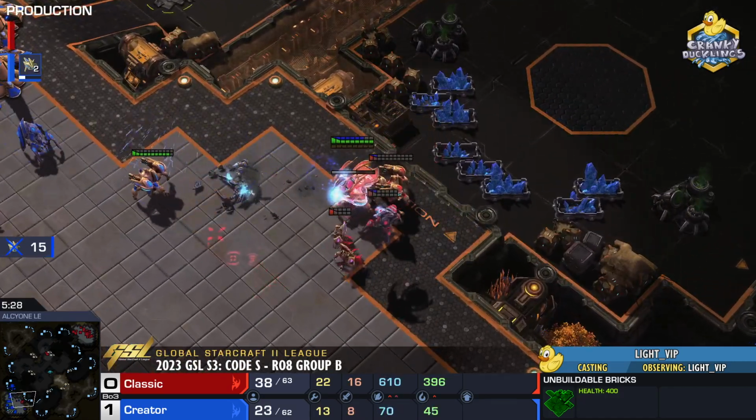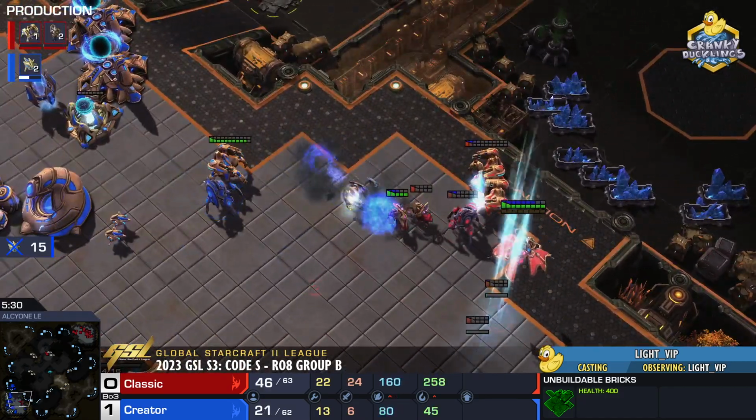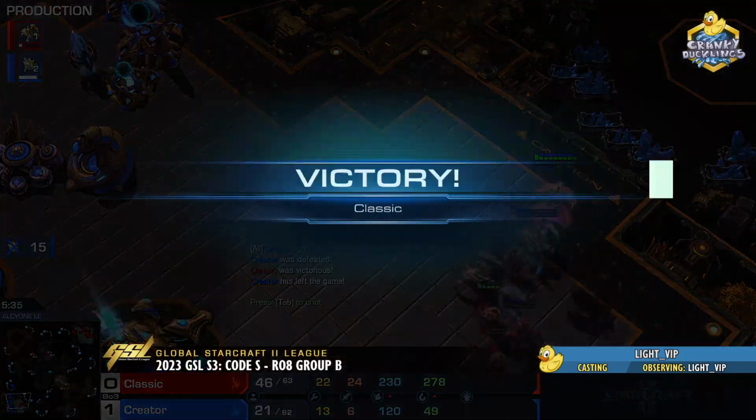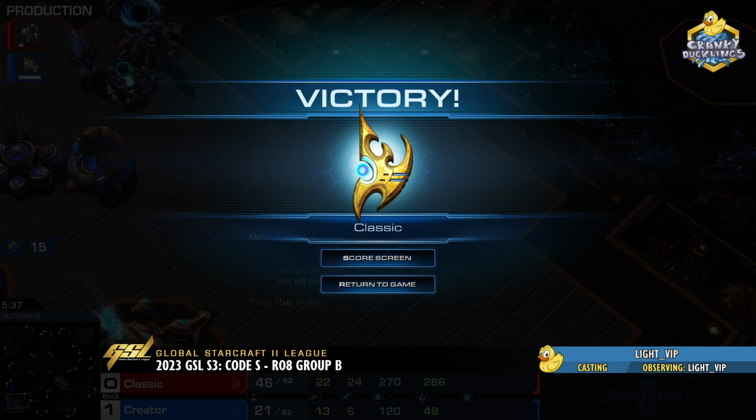Classic basically working with Blink. Does lose one Immortal. He's just warping into the main base. The production is too much. GG gets called. Creator has nothing left here, only a single Immortal. And Classic ties it up 1-1.